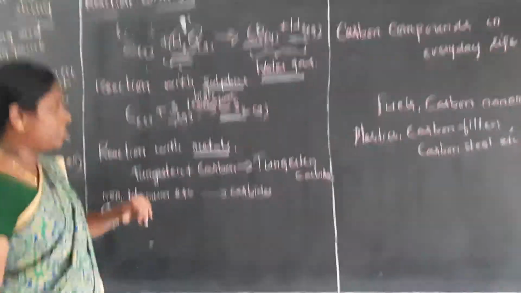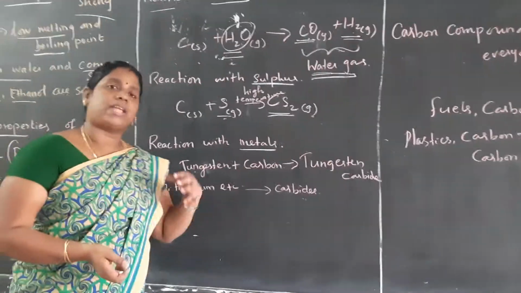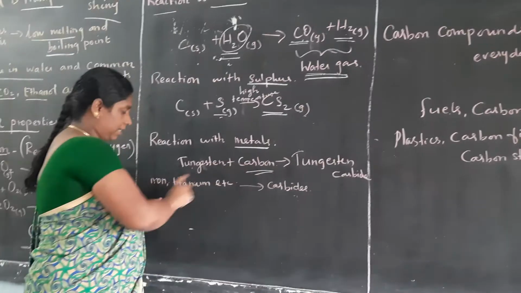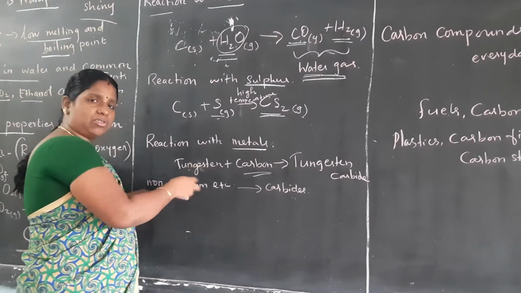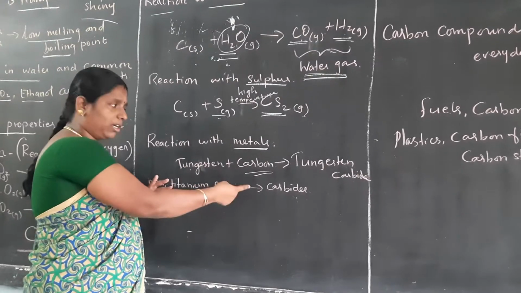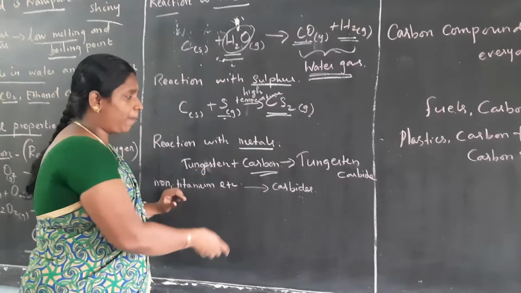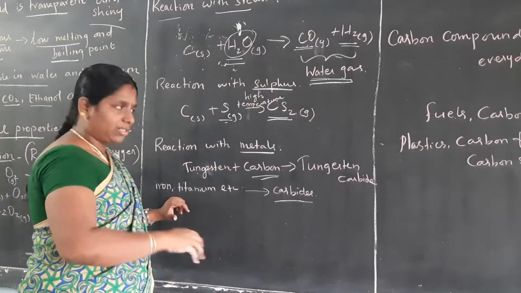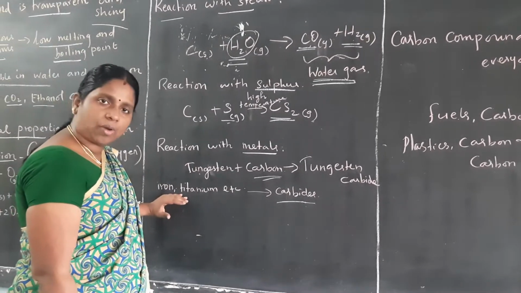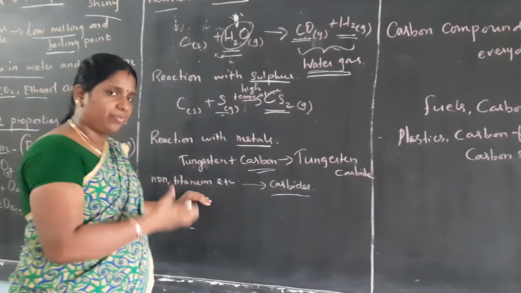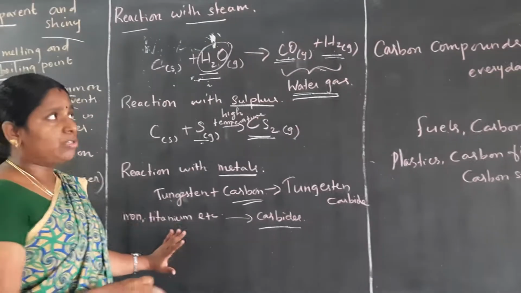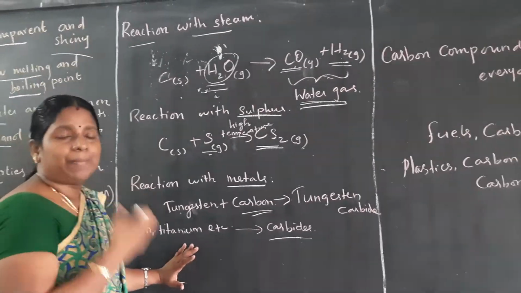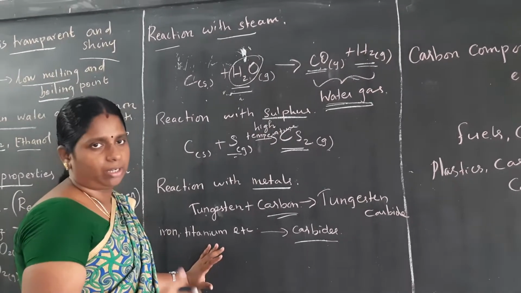Very few metals react with carbon, like iron, titanium and tungsten. They form carbides: tungsten carbide, iron carbide, titanium carbide. So these are all the chemical properties of carbon.